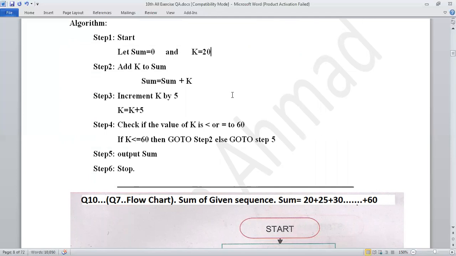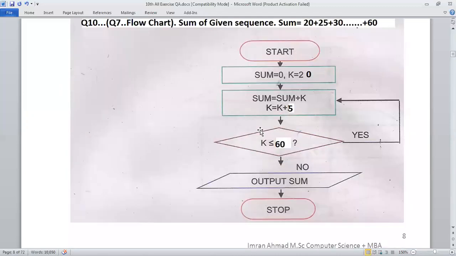The value of k is equal to 20. Because k plus 5 increments by 5, it will be increased. So k is equal to 20, sum is equal to sum plus k. So it will be incremented, then the condition comes.